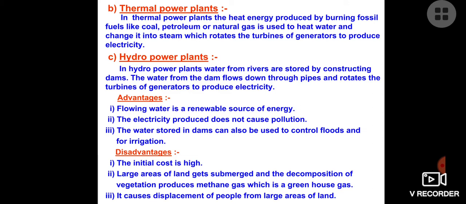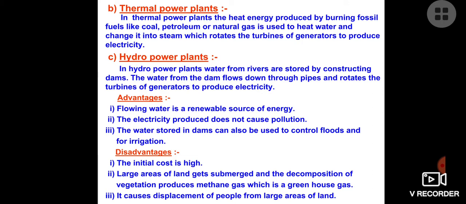In hydropower plants, we generally store water at a very high position. Its height is very high, it has a lot of potential energy, and when we allow this water to fall down, the whole of the potential energy gets converted into kinetic energy. It means the flowing water coming from a certain height has a very high amount of kinetic energy, and when this kinetic energy of the flowing water strikes the blades of the turbine, it rotates it.